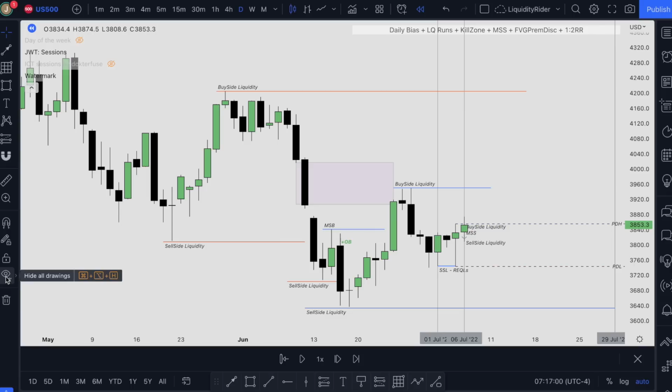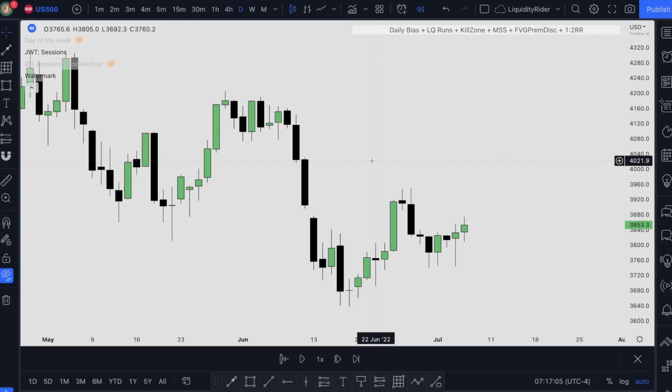So let's hide all our charts. Drawing is kind of getting messy. So like I said, this is our recent swing low, and this is our sell side liquidity that has been taken, and our sell side liquidity that has been taken right over here as well. And the price originally came from this bearish movement. After that, we have our turning point right over here, and we took out our short-term high, and we actually have a displacement and breaking market structure.